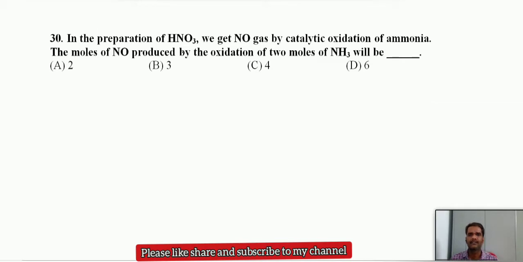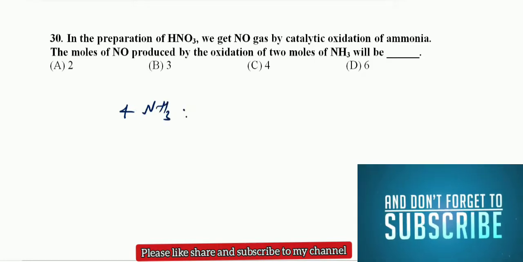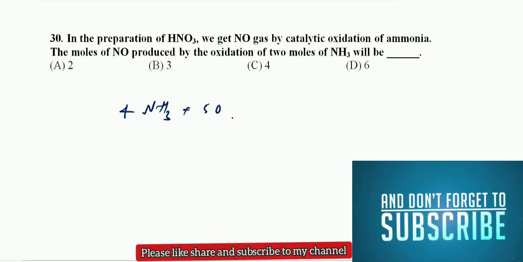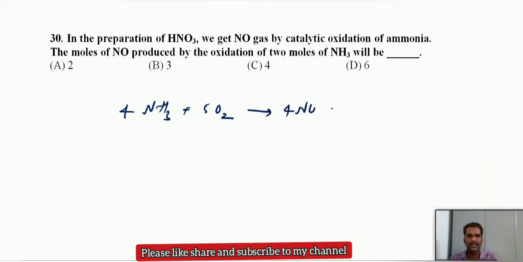Next. In the preparation of nitric acid, we will get NO gas by catalytic oxidation of ammonia. The moles of NO produced by the oxidation of 2 moles of ammonia will be... Just now we have discussed that. What is the balanced equation in case of the Ostwald process? 4 moles of ammonia will react with 5 moles of oxygen. It will give 4 moles of nitric oxide.